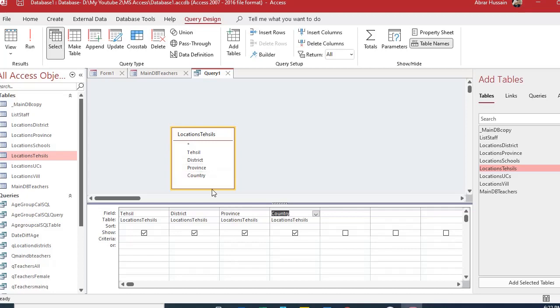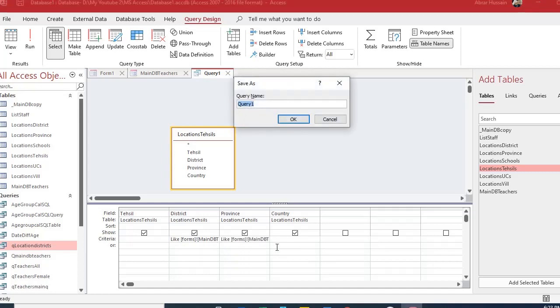And what I will do, in the district one, I use that like command in the province. Now I will use that like command in the province also and in the district also. In the district, change the province name to the district. The text box name is district, and in the province just paste. Now Control C, name it Q location.